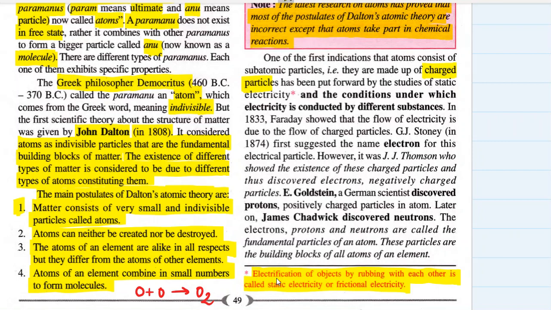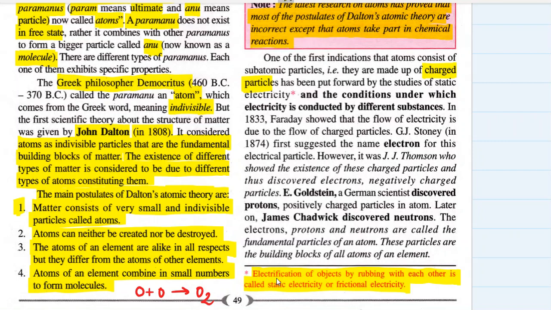But then scientists started connecting the dots and making up the whole story: the charged particles are basically the fundamental or subatomic particles of an atom itself. And that's why, on rubbing two objects together, they exchange these charged particles and acquire some charges, with the help of which they can attract or repel each other. This proved that atoms are made up of subatomic particles which have some charge.